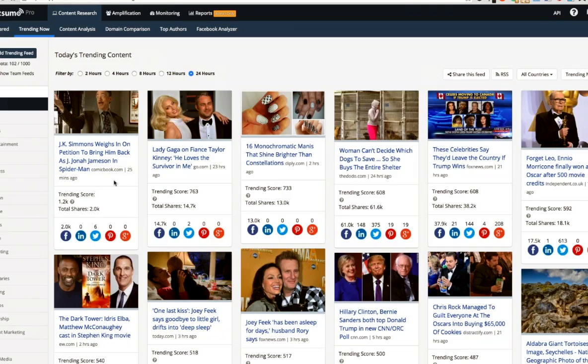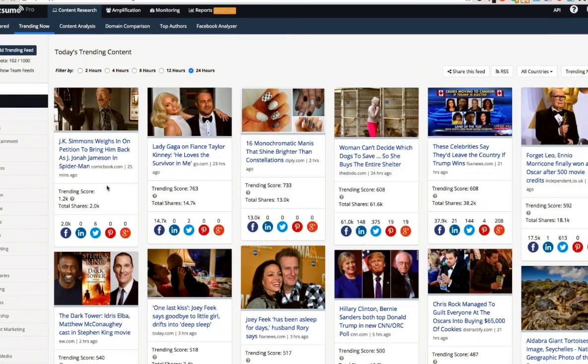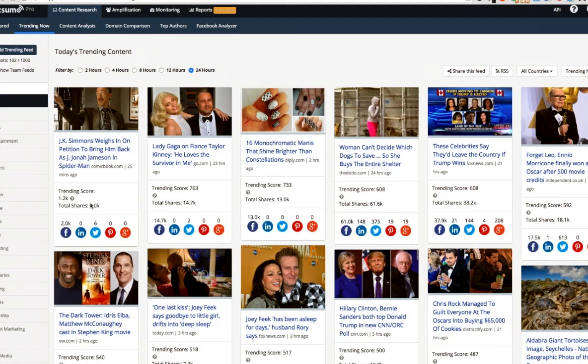So, for example, this piece about J.K. Simmons has a trending score of 1.2 thousand. The trending score is based on a 0 and on up scale. There's no fixed endpoint. The higher the score, the faster people are sharing that particular content.